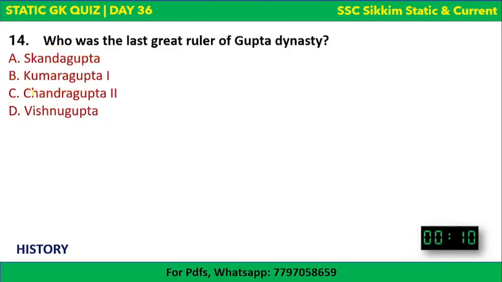Next question. Who was the last great ruler of Gupta dynasty? The options are there, and your time begins now. Last ruler of Gupta dynasty: Skandgupta, Kumaragupta, Chandragupta, or Vishnugupta. Chandragupta II or Vishnugupta.